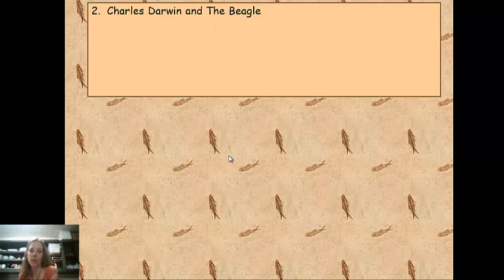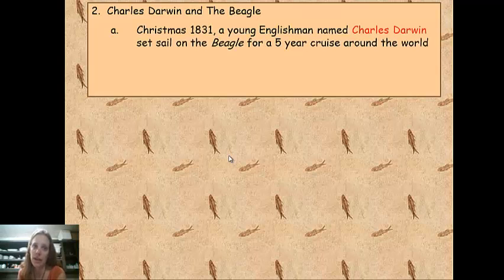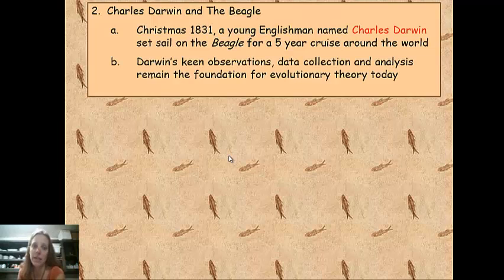So Charles Darwin was the scientist who came up with the ideas for evolution that are most widely accepted in the scientific community today. In December of 1831, he set sail on the Beagle for a 5-year cruise around the world. He was quite a young man at that time. And while he was on that cruise, he was making observations, collecting data, forming hypotheses, and analysis of the data that he collected remains the foundation for evolutionary theory today.